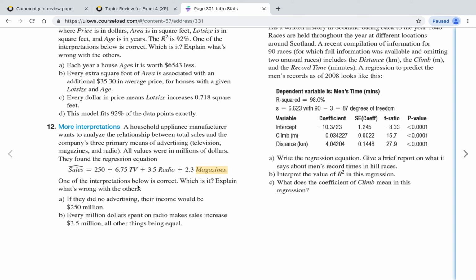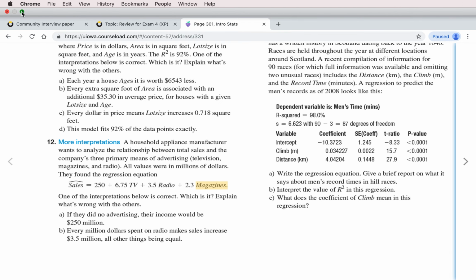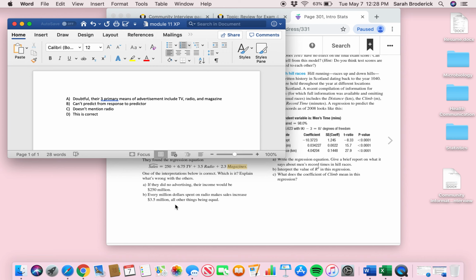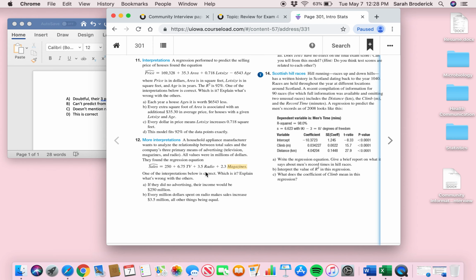One of the interpretations below is correct. Which is it? Explain what's wrong with the others. For A, it says if they did no advertising, their income would be 250 million. I said that was doubtful since their primary means of advertisement included TV, radio, and magazine. So I don't think they would receive as much income if they did not have these three means